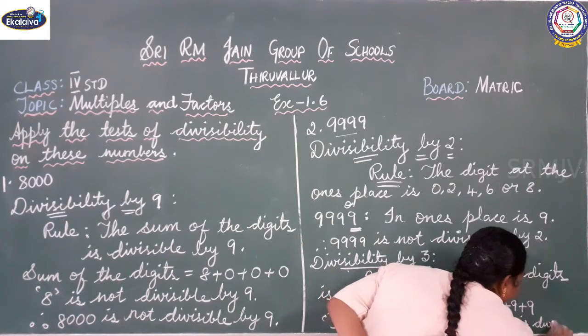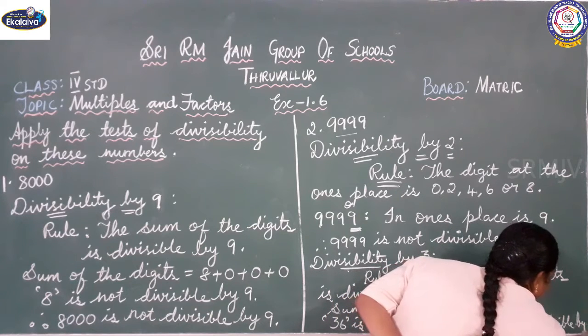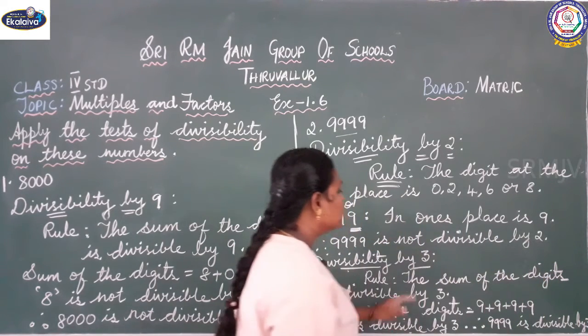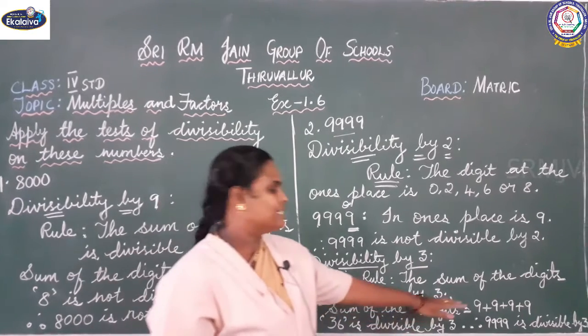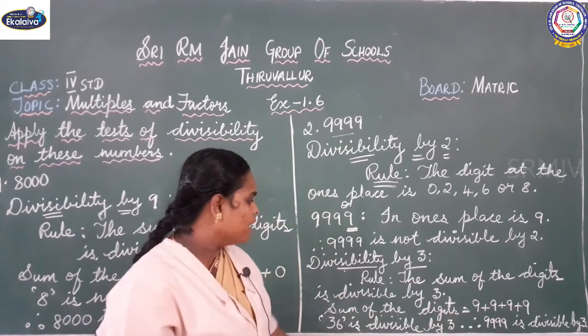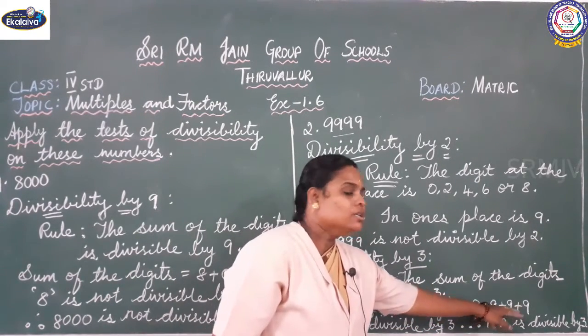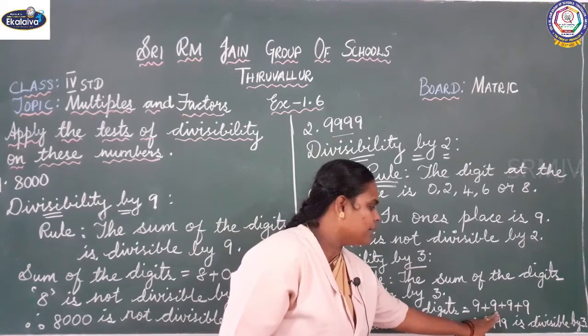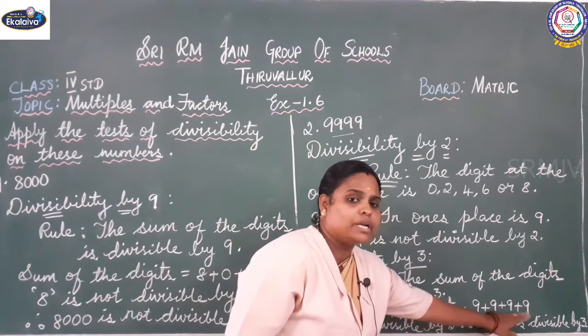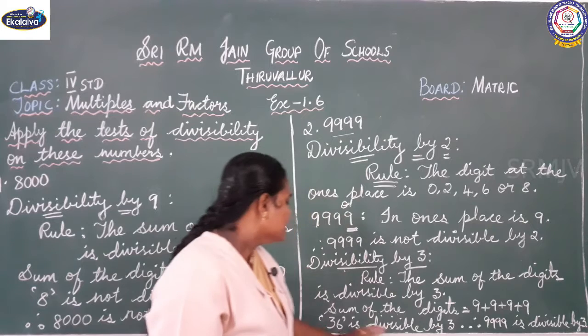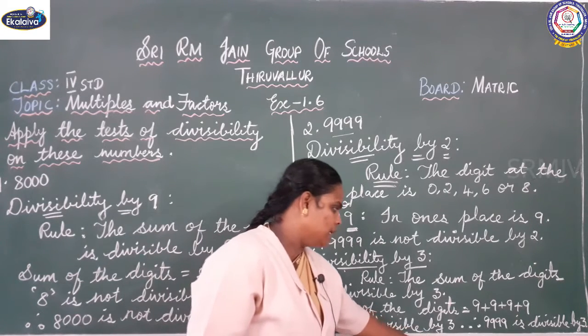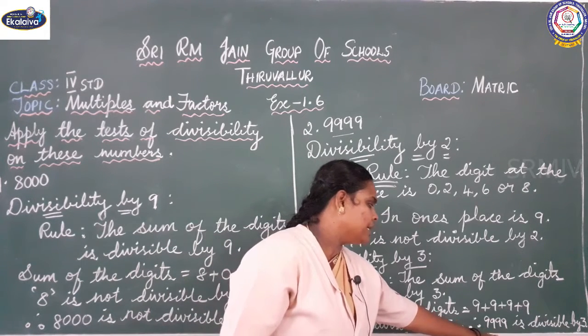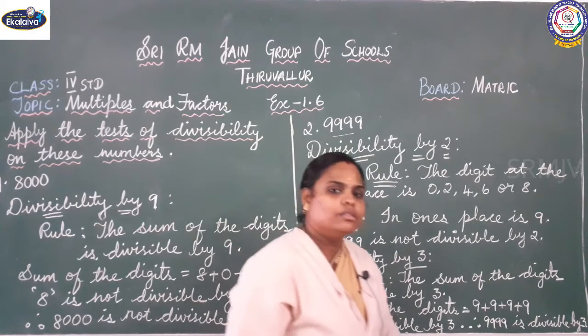So listen children, by 3 means you are going to add the sum of the digits. Adding 9 plus 9 is 18, 18 plus 9 is 27, 27 plus 9 is 36. So 36 is divisible by 3. So therefore 9999 is divisible by 3.